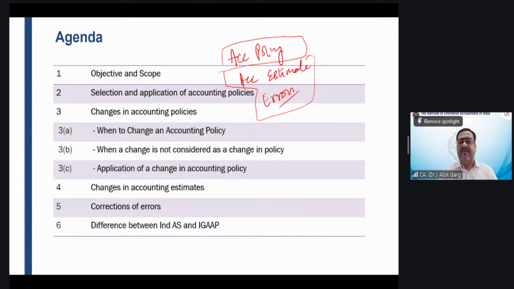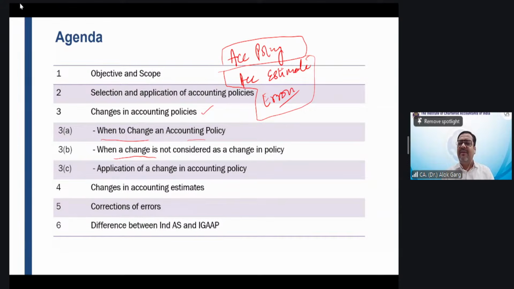Then after discussing the selection and application, this standard also prescribes changes in accounting policy. It suggests when to change an accounting policy, in which circumstances an accounting policy change is required. Then this standard also says when a change is not considered a change in accounting policy. There is a change, but this change is not considered a change in accounting policy, right?